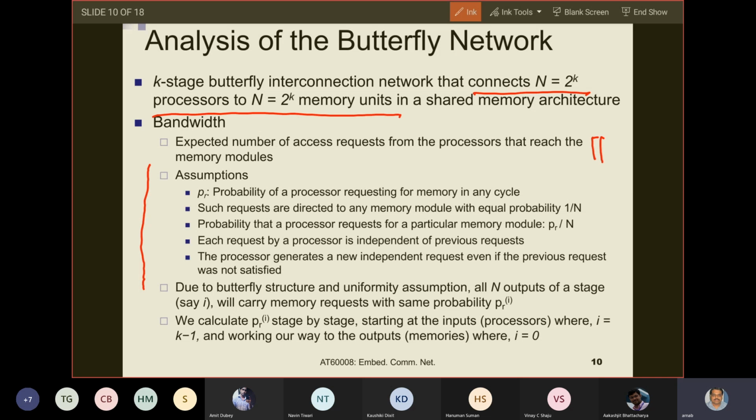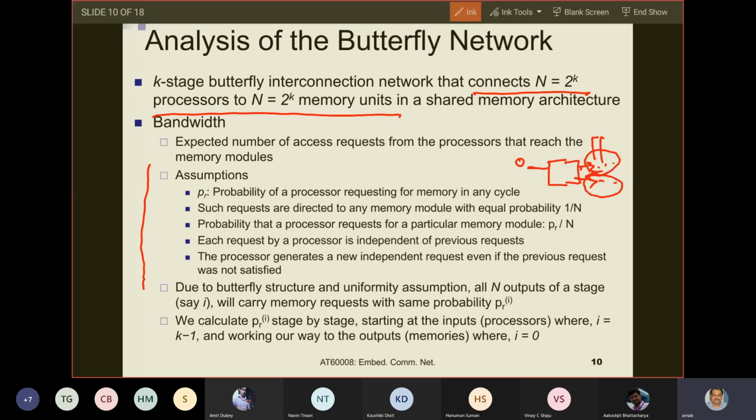Let me draw a switch box. This is processor number 0, and it has two outputs. From our study yesterday of how the butterfly is connected, these two outputs lead to distinct sets of memory modules.